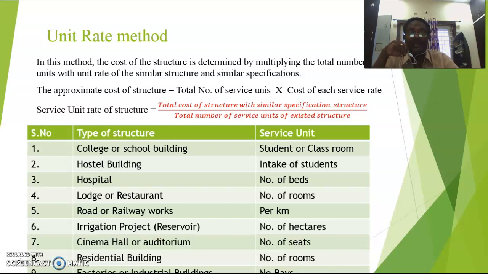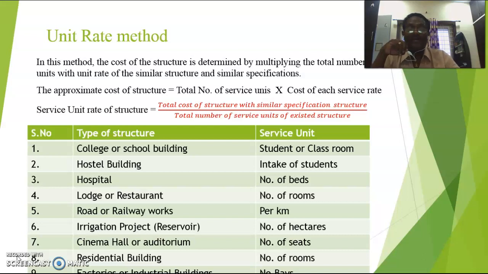Suppose you have taken a 3 BHK, that is 3 bedrooms, 1 hall, 1 kitchen. So you are getting some cost for this. If you want to calculate the 2 BHK, you cannot compare the 3 BHK to 2 BHK or 2 BHK to 3 BHK. So if you want to calculate the cost of the 2 BHK, you have to evaluate the cost in the nearby site but only for a 2 BHK. That is called similar specification.